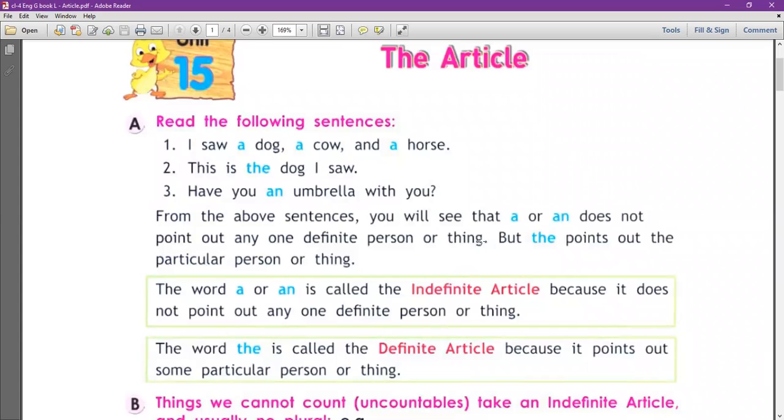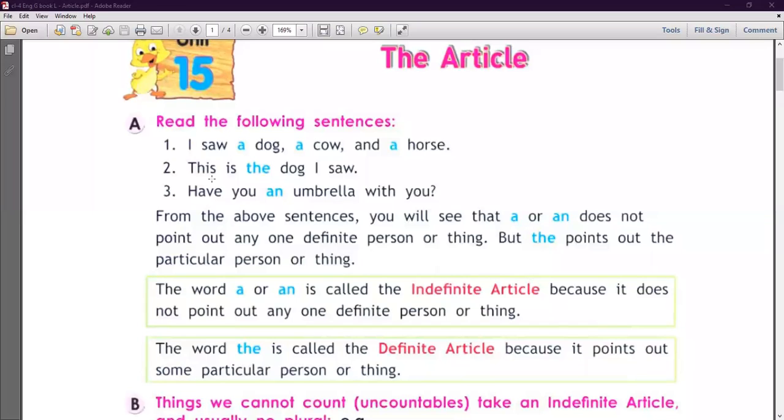Yes, read the following sentences. Number one, I saw a dog, a cow, and a horse. Number two, this is the dog I saw. Number three, have you an umbrella with you? Yes, students, from the above sentences you will see that a or an does not point out any one definite person or thing. देखिए, I saw a dog, a cow, a horse. But the points out the particular person or thing.